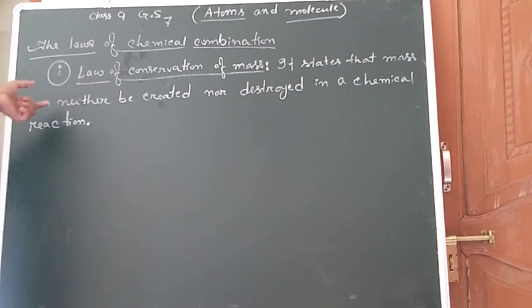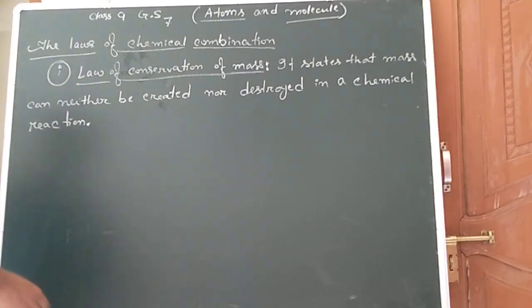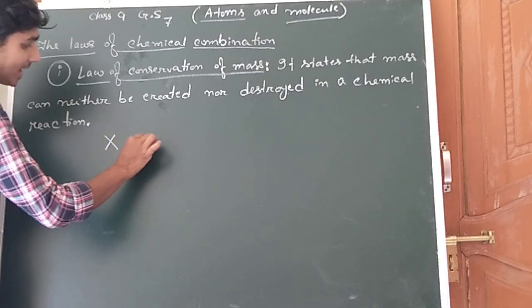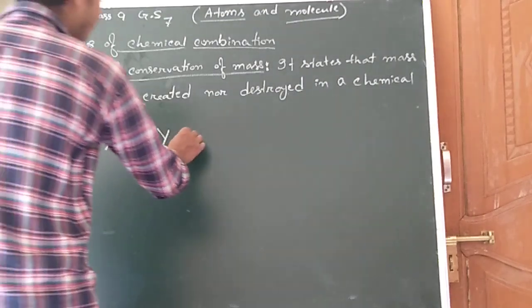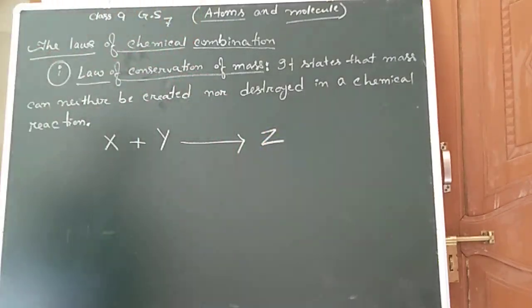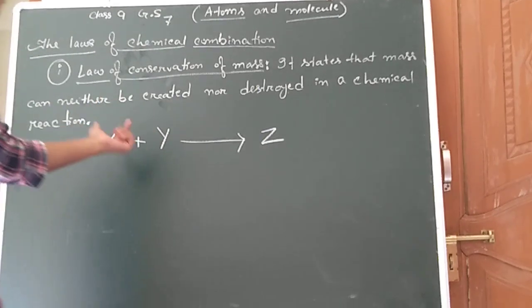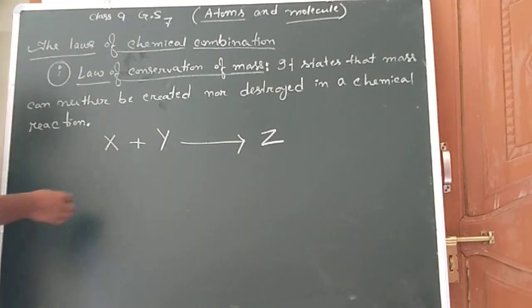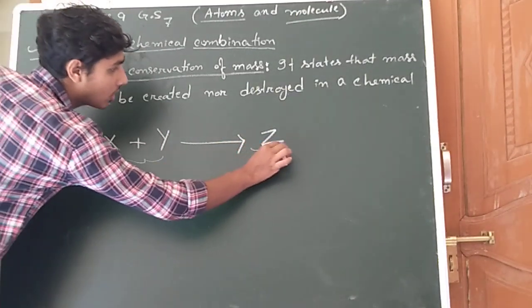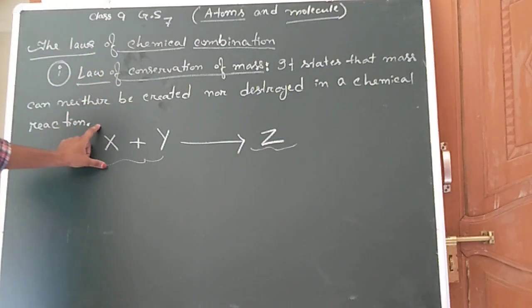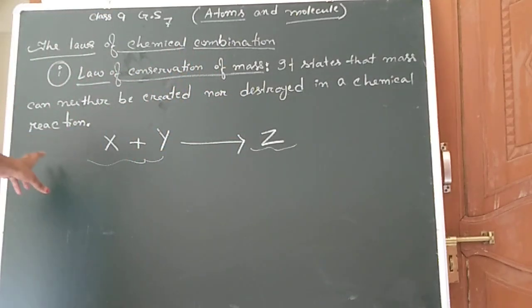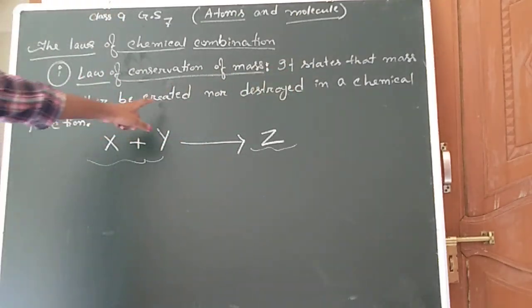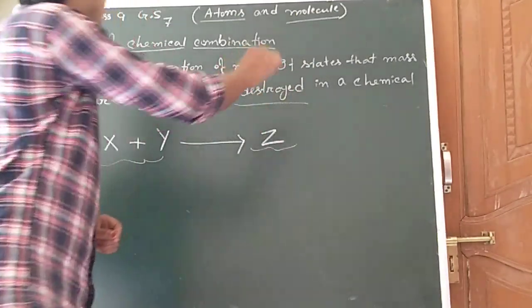To understand this law of conservation of mass, we consider two compounds, X and Y. When X reacts with Y, a product is formed, that is Z. The left hand side is called the reactants and the right hand side is called the products. The total mass of the reactants is always equal to the total mass of the products. That means mass can neither be created nor destroyed.